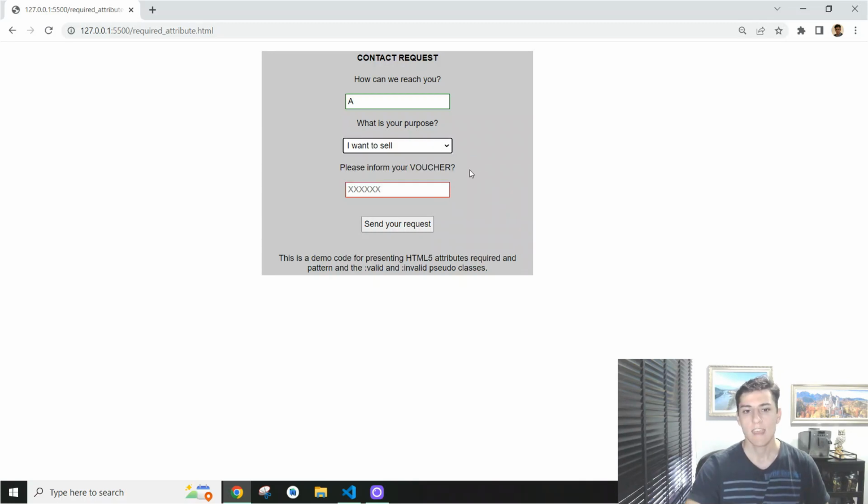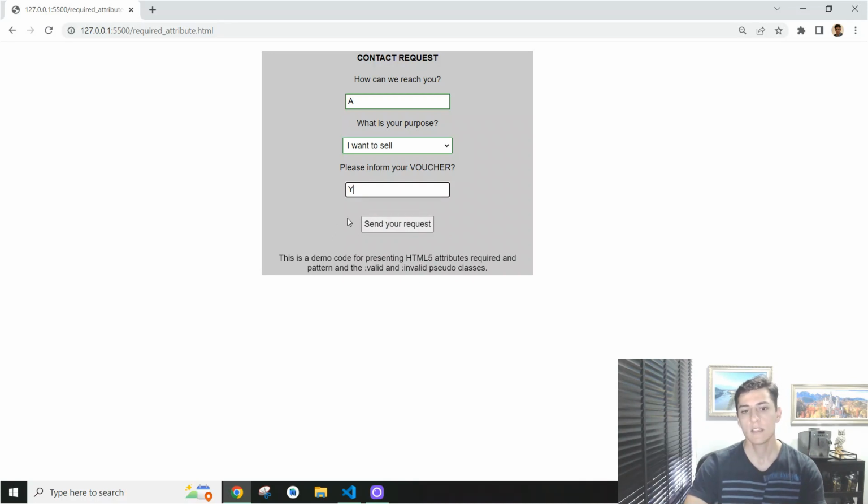Right, and now I'm going to tell you about the pattern attribute. The pattern attribute informs that it has to be mandatory, like it is now. We need to inform a value, please fill out this field, but it's not just filling it with anything, like one letter. No, here we have a requested format, and this requested format is defined by a regular expression inside the pattern attribute.